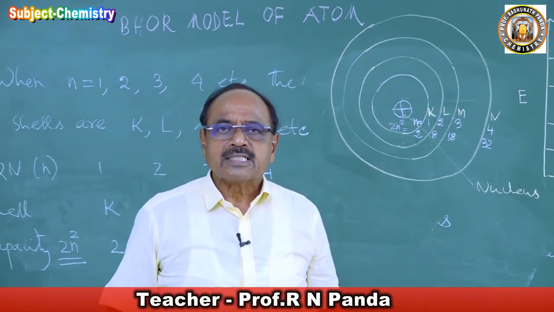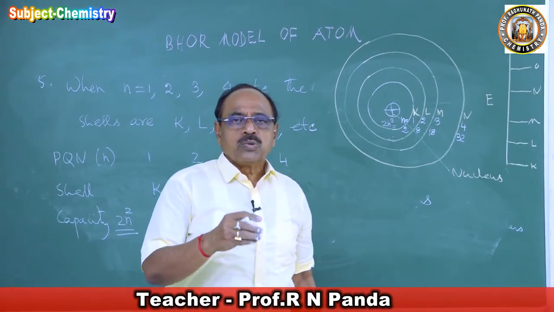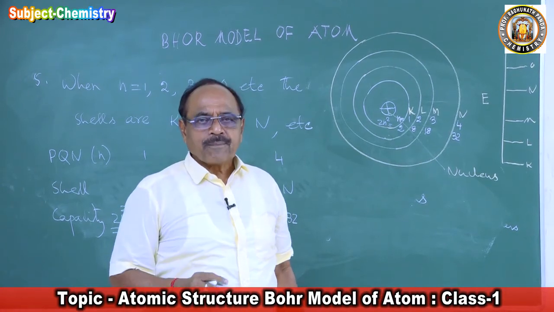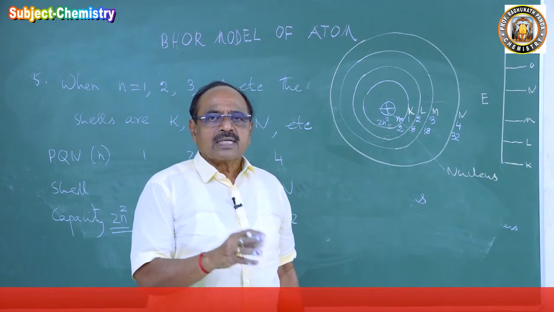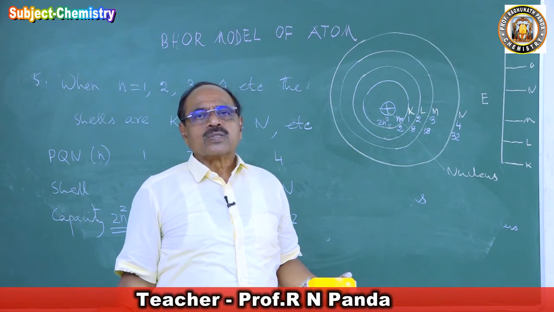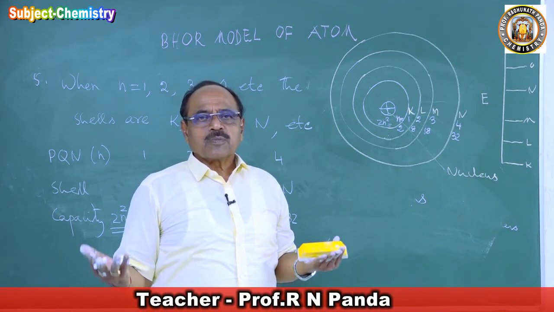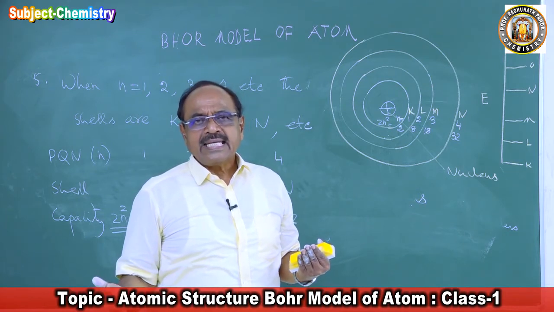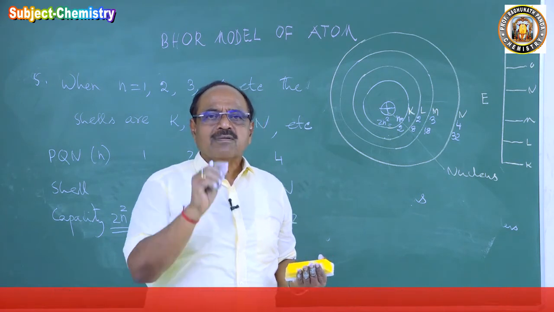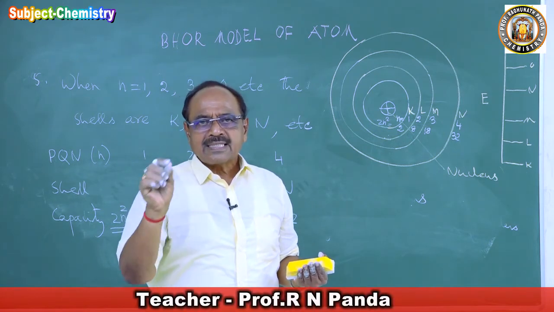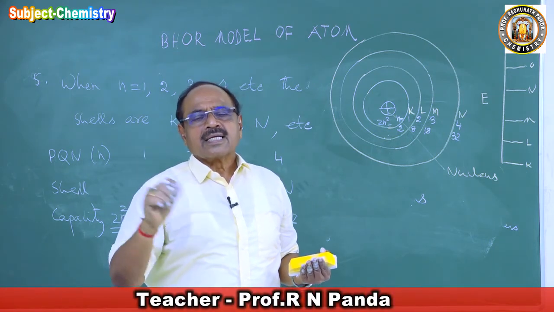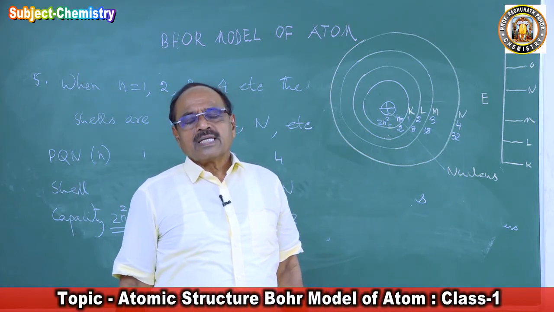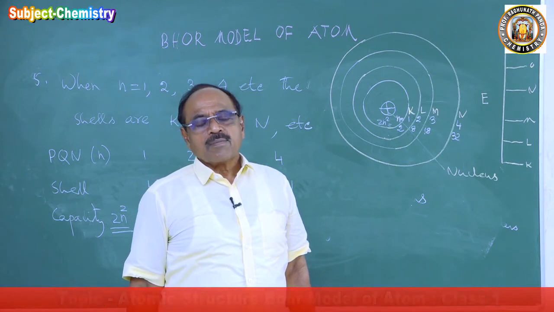When the atomic number is 30, then he will go on 2, then 8, like this he will go on adding. Suppose the atomic number is 10. So the first cell will take 2 electrons, then the remaining 8 electrons will go into the second cell. Now suppose the atomic number is 18, so there are 18 electrons. The first cell will take 2 electrons, then the second cell takes 8 electrons, then the third cell will take 8 electrons. So that is the way the electrons can be distributed among the cells.